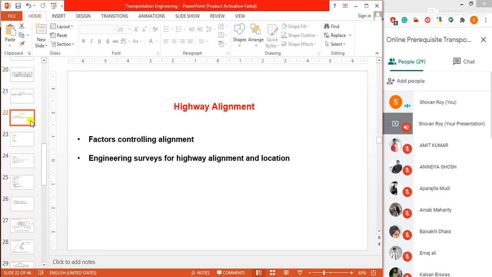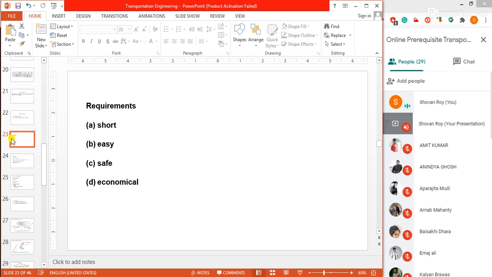In your syllabus, the requirements part has been omitted in the new syllabus, but there is one part, that is, requirements of highway alignment. Actually, the basic requirements, I have kept these points under the requirements section. The basic requirements of an ideal alignment between two terminal stations.